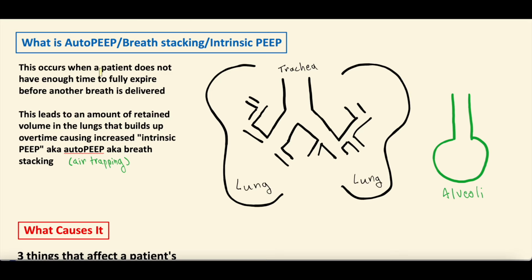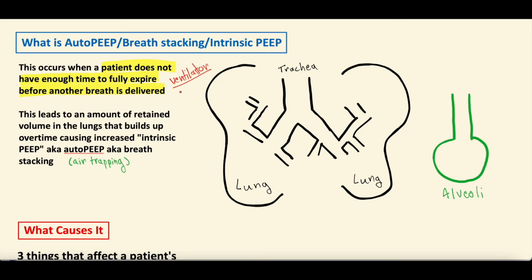Well, in general it occurs when a patient does not have enough time to fully expire before another breath is delivered. And this is primarily a concept that occurs when a patient is intubated or on a ventilator, right? Because we set a lot of what that patient is going to experience: how fast they have to breathe, how much volume, or their tidal volume, they have to take with each breath, how much time they have to inspire and expire. All these things are things we can set on the ventilator.